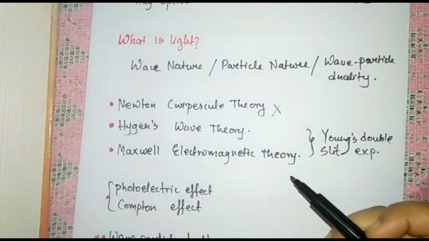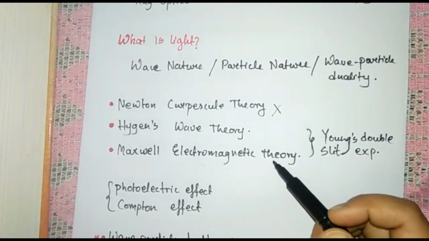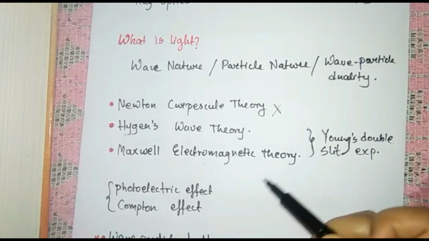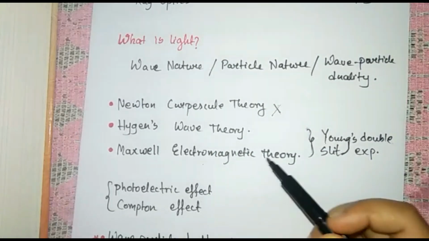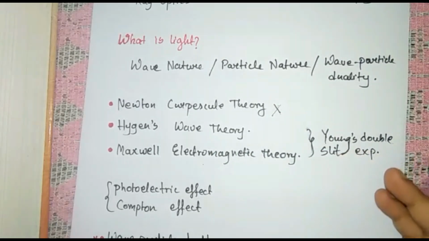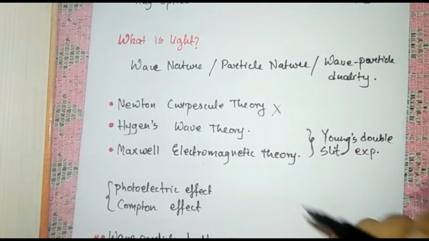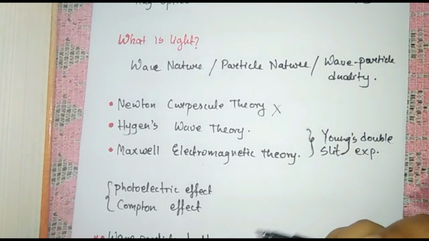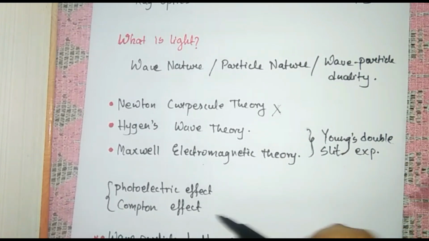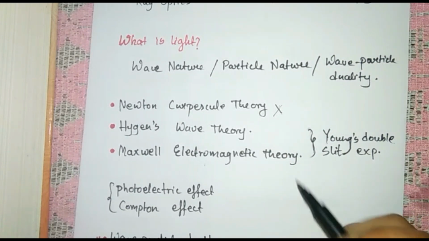Since we are going to study optics in an advanced mode, we are going to study not only the wave nature or only the particle nature. We will study the wave nature, the particle nature and the wave particle duality. That is diffraction, interference, polarization and everything.